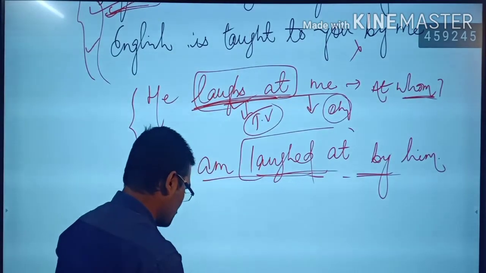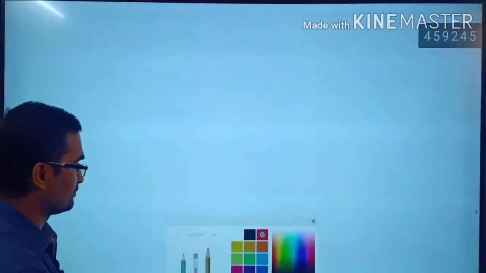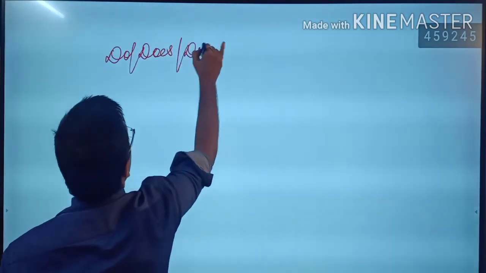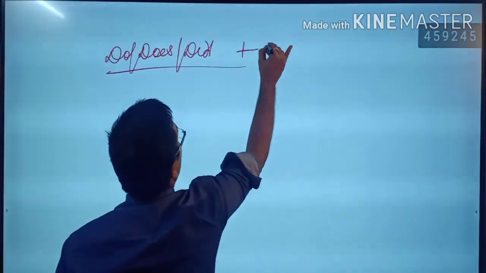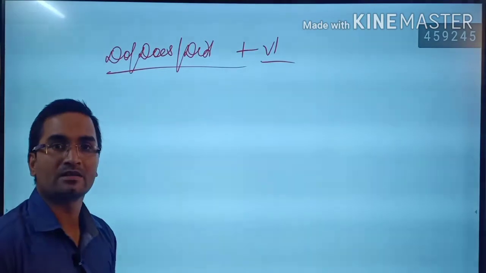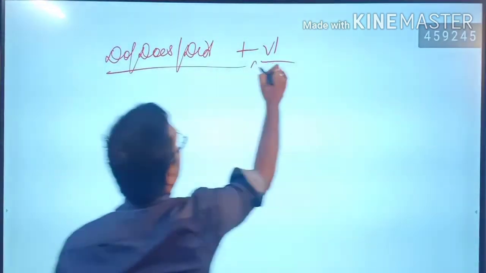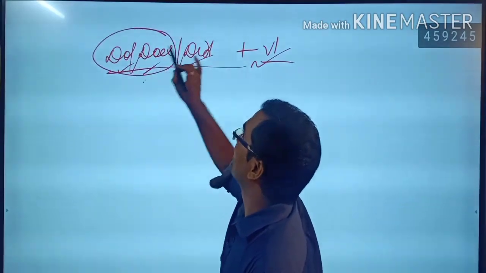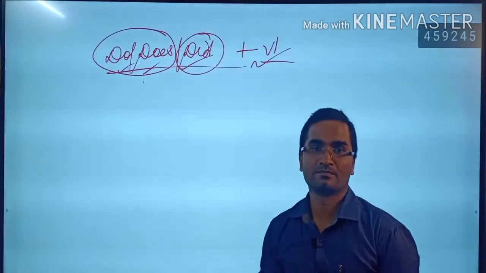Let's have a look at how to change interrogative sentences, especially in present and past simple tense. Present and past simple tenses usually have do, does, or did with the verb in the first form. Am I right? Right. So the verb's first form is taken with do, does, and did. You know that do, does can be used with the present and did is used with the past tense. Done.